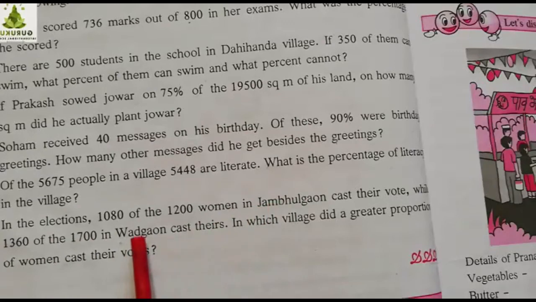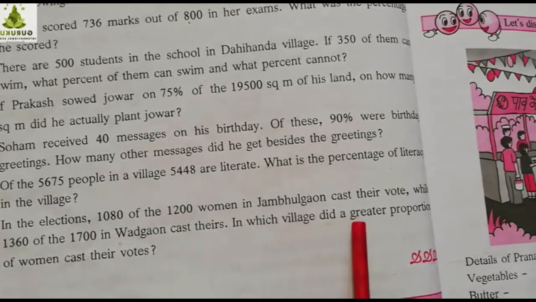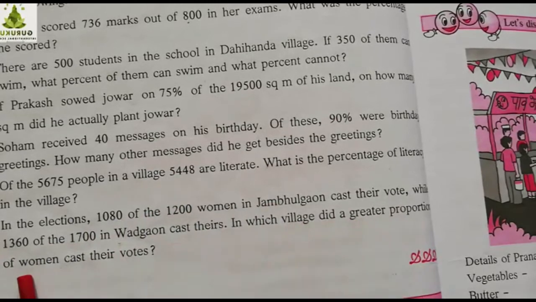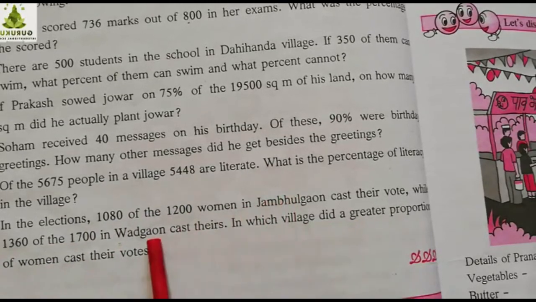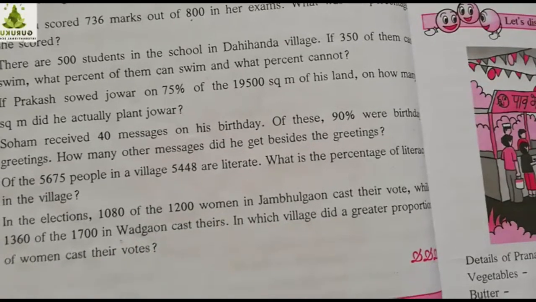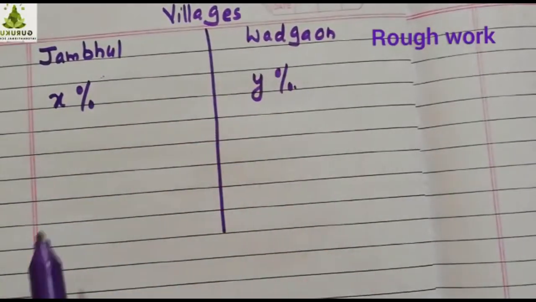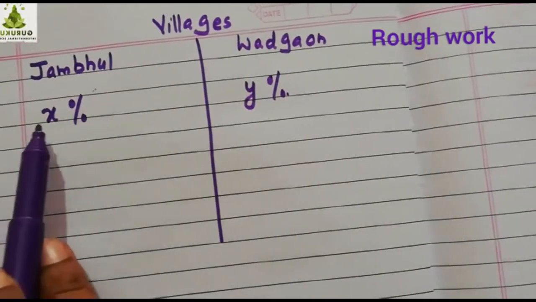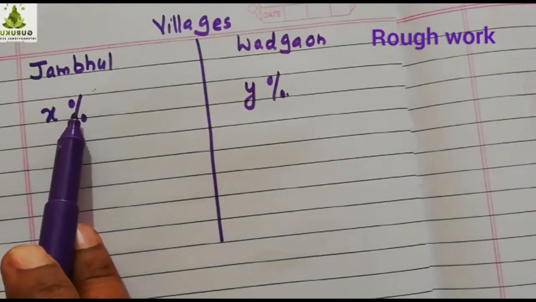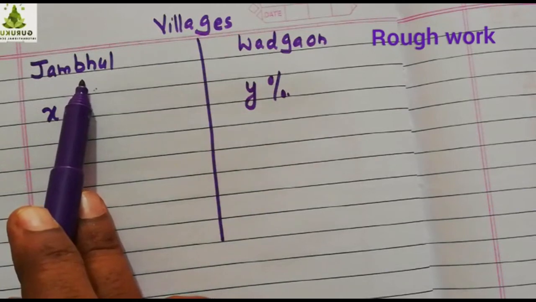Now two villages and their ratios are given to you. Now we have to find in which village did a greater proportion of women cast their votes. In both the villages, in which village did a greater proportion of women cast their vote? You have to find out. First we will do some rough work. Two villages, Jambulgaon and Vadgaon. I made two partitions this way. Now let X% of women from this village cast their votes. X% from Jambulgaon. Is that clear?